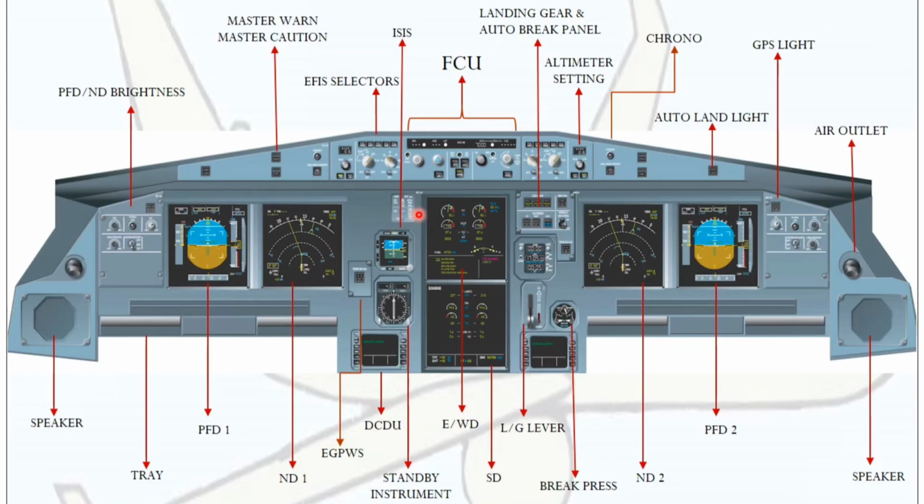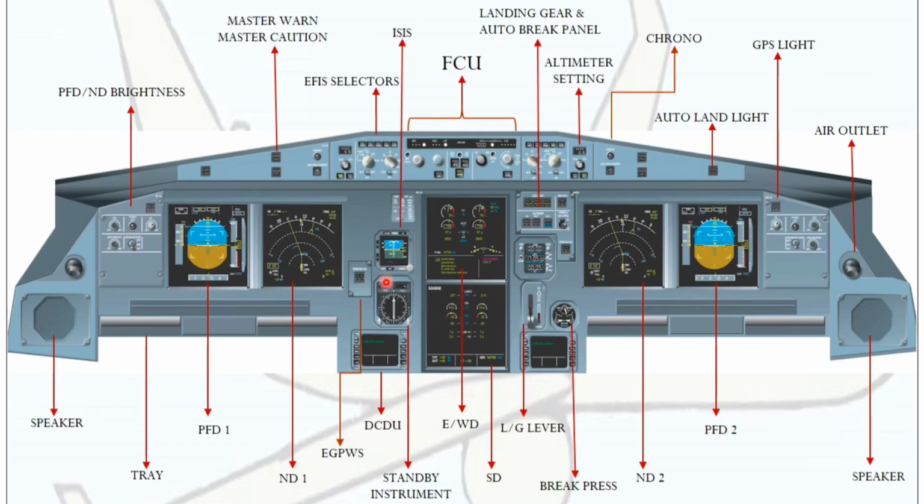Next one is ECAM. ECAM stands for Electronic Centralized Aircraft Monitoring. ECAM has 2 displays, that is EWD and SD. EWD stands for Engine Warning Display, which gives the engine parameters. SD stands for System Display. It gives information about systems.